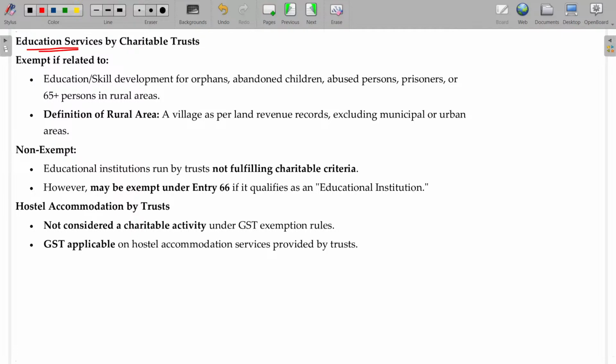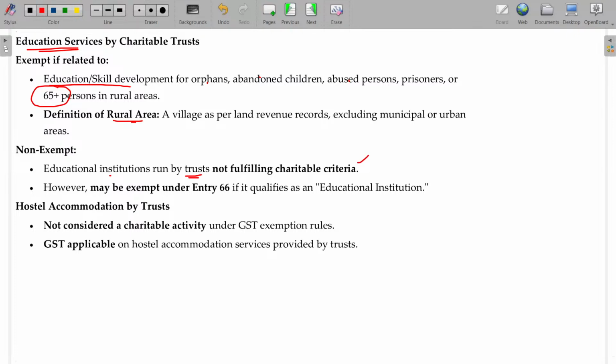Education services. What sort of education? Especially education and skill development for orphans, abandoned children, abused persons, prisoners, especially this one. Rural area means the village as per the land revenue records. We have studied that in income tax. What is called a rural area? That limit is based on the population, 10,000, 10 lakhs, and all this population will be the basis on which we decide.